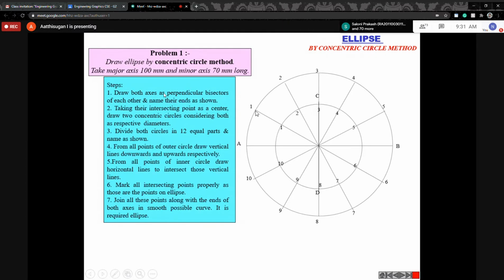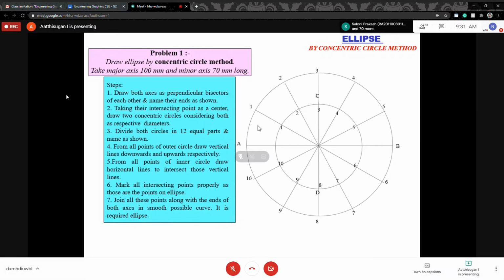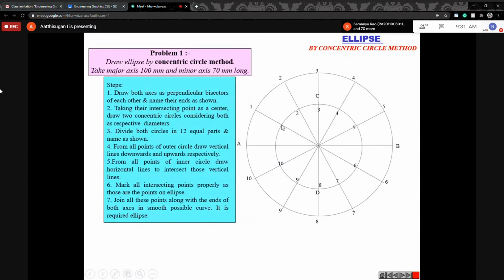So not vertical, horizontal. Just draw the straight line down vertically from the major circle. From the first point on the minor circle, draw the horizontal line. We look at the intersection point. Similarly, you can draw for 2 here, 3 maybe here, then 4 and 4, 5 and 5. Then you can draw up to the 10th point.